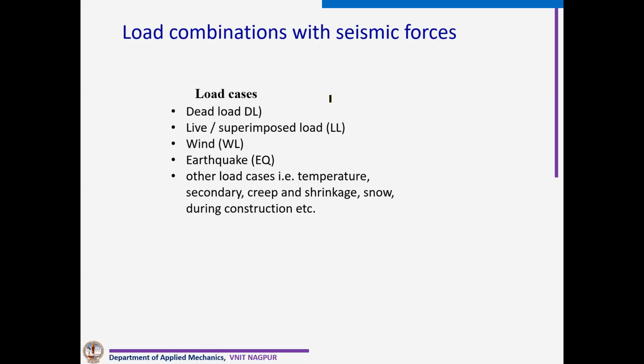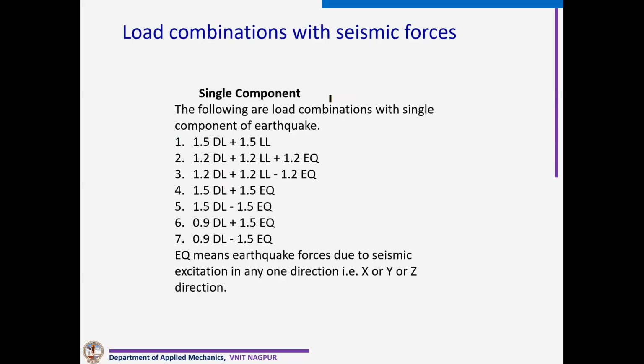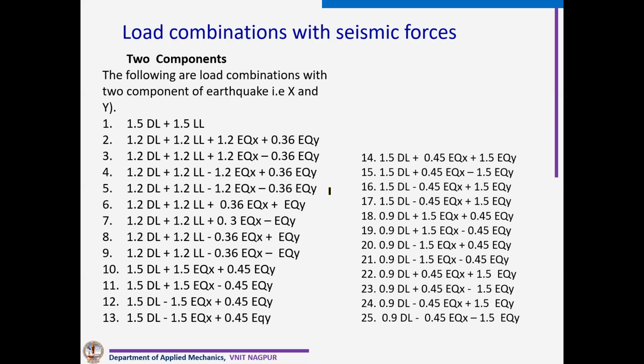Then load combination with seismic forces. You can see here, this is what is given by code. See, code doesn't elaborate many times. Now this 1.5 itself, you can see, suppose there is only a single component, we have to take almost 6 additional load combinations with earthquake. If it is 2 components, with earthquake our load combinations increase to 24.